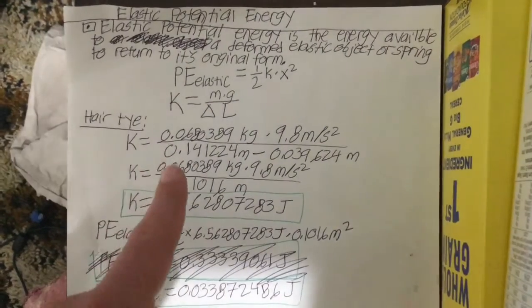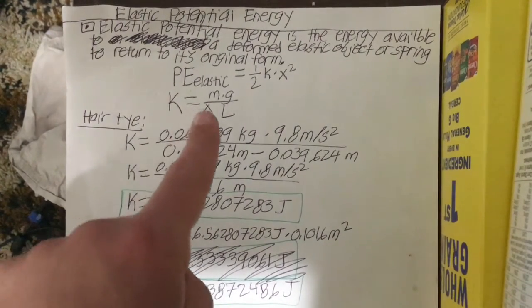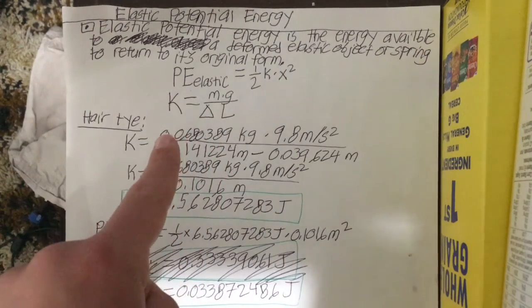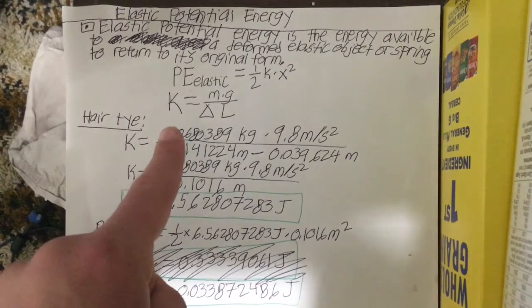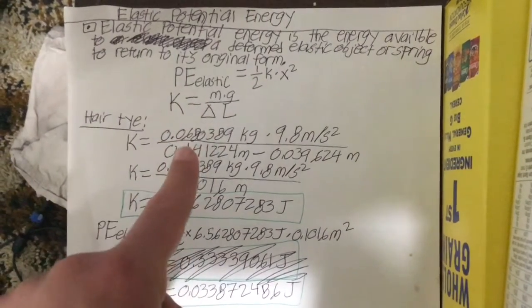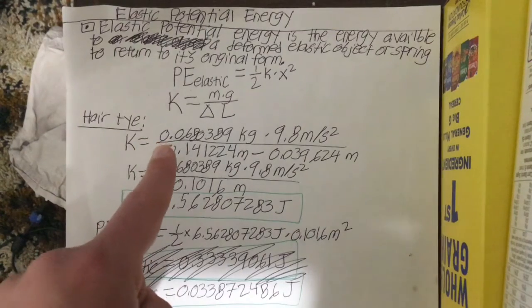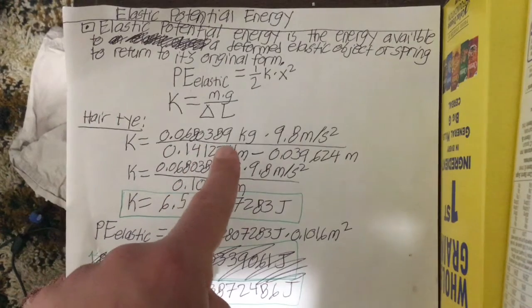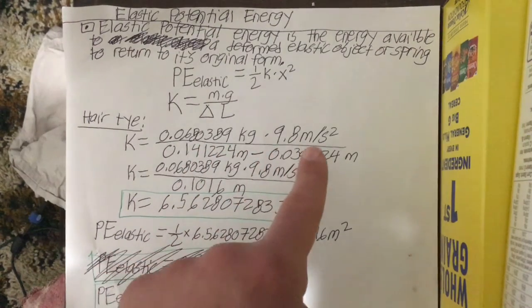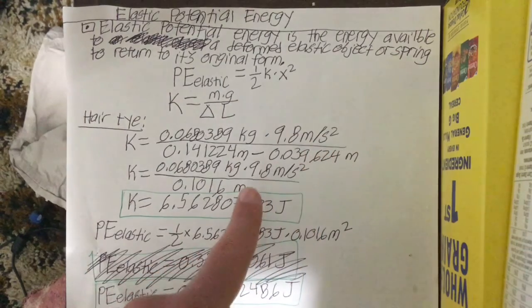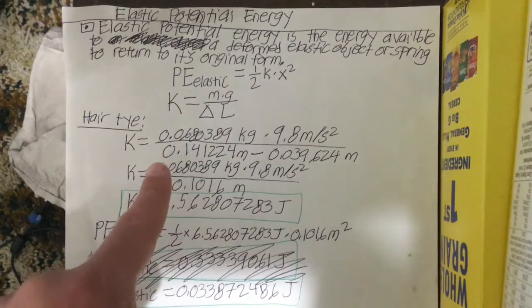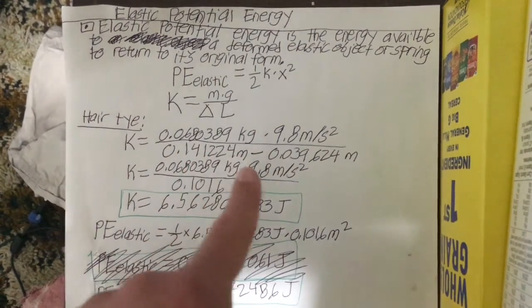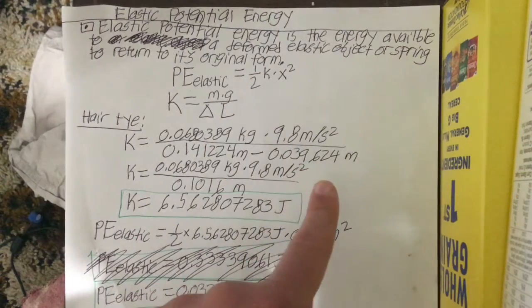So first we would have to find the spring constant, which is mass times the acceleration of gravity over the deformed length between the stretched hair tie and when it was in its original form. So using the mass of the hair tie, which was 0.0680389 kilograms, times the acceleration of gravity, which is 9.8 meters per second squared, over the deformed length, which when stretched was 0.141224 meters minus 0.039624 meters.